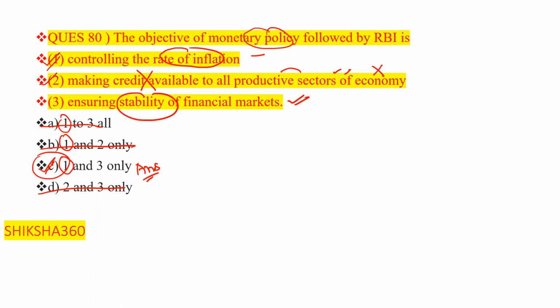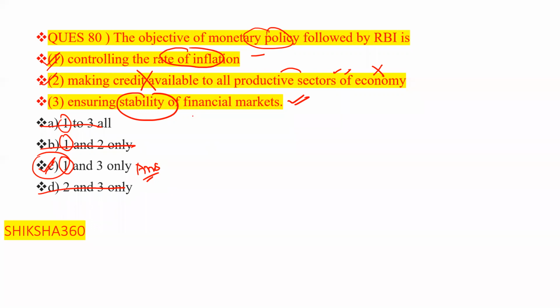Some students are answering option A. But as we have discussed in the monetary policy, we have never studied that the objective of the monetary policy is making credit available to all the productive sectors of the economy. This is not an objective of the monetary policy.